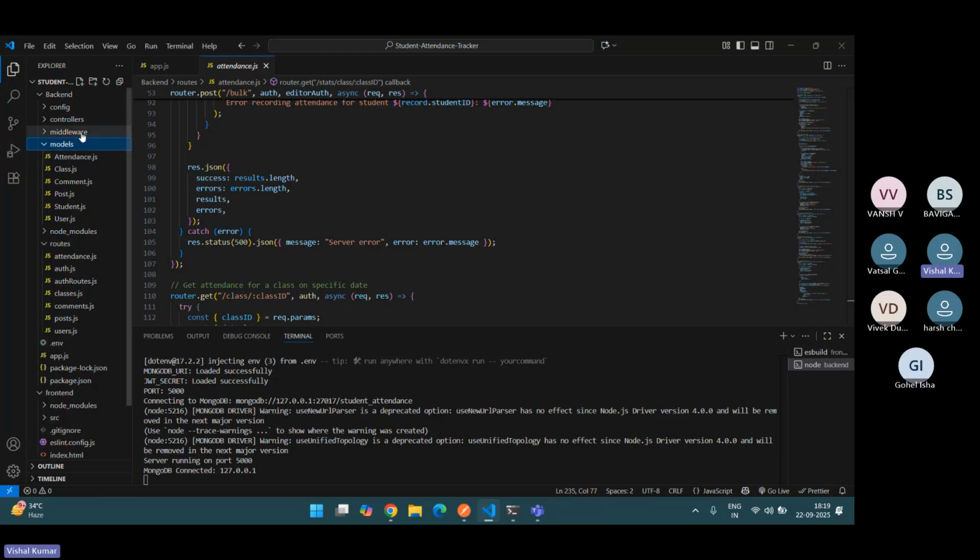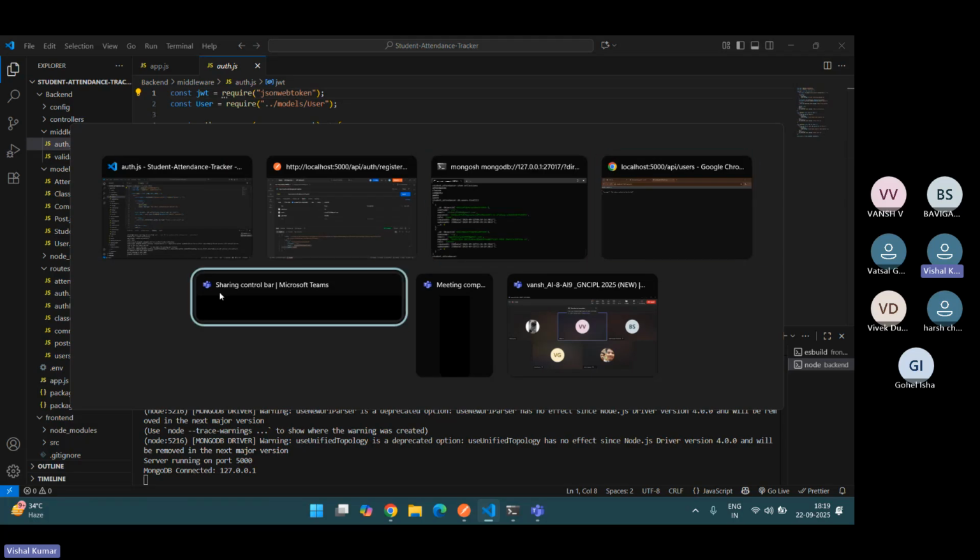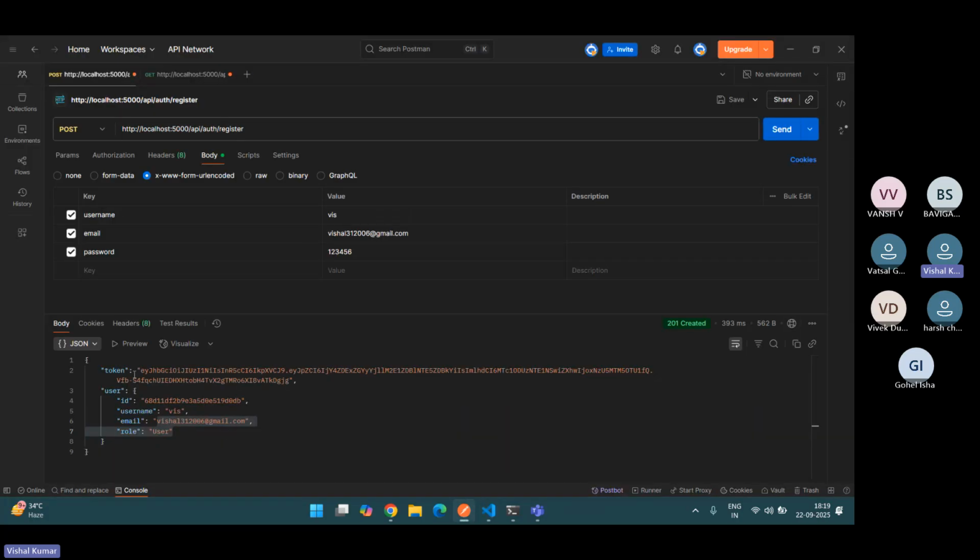In the other part, I've added middleware, which is the authentication part. I'm using JSON Web Tokens, which create a token for the particular user and give it to me. Here's the token, which was created by JSON Web Token. And here I give it the password, but it is not showing through this.